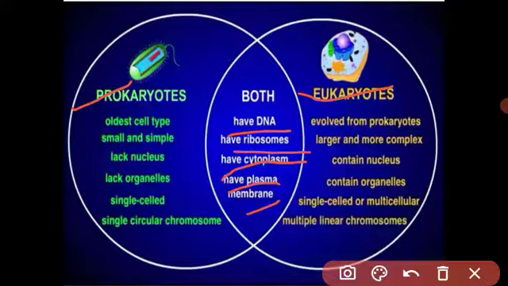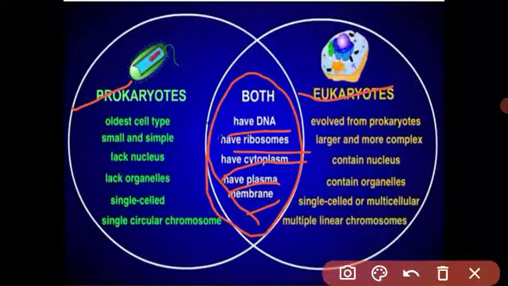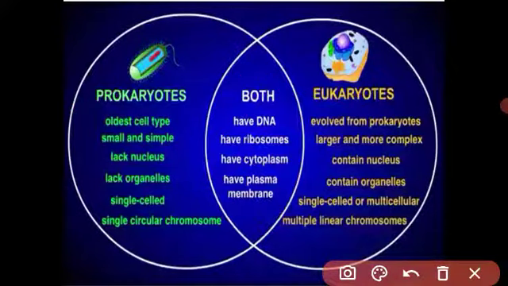These things are necessary to each and every cell, either a single cell or a multicellular organism. All cells need to contain DNA, ribosomes, cytoplasm and plasma membrane.